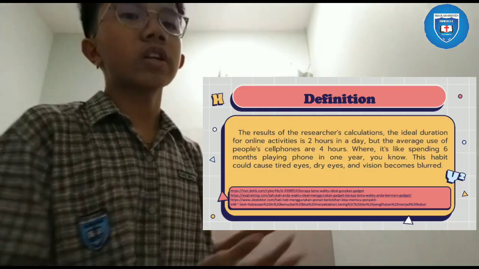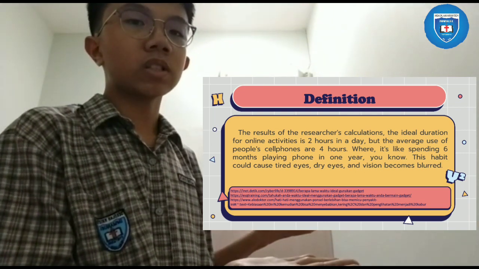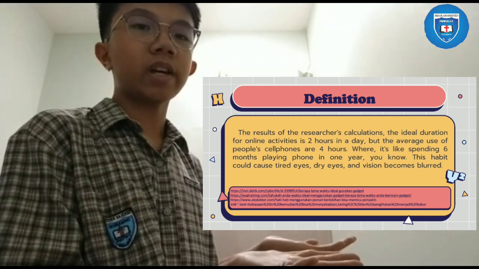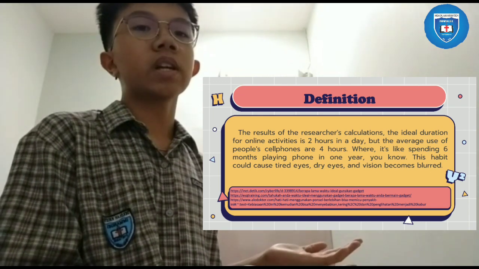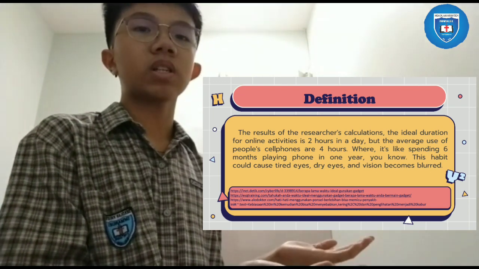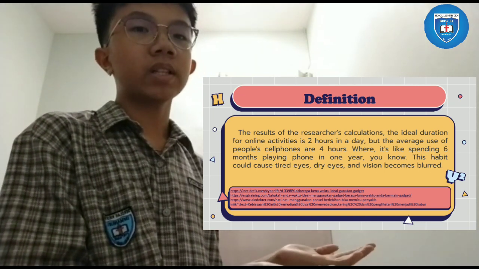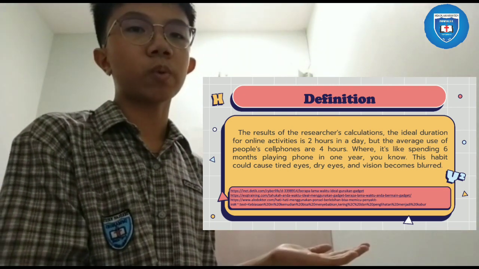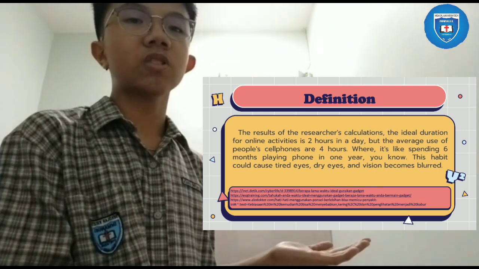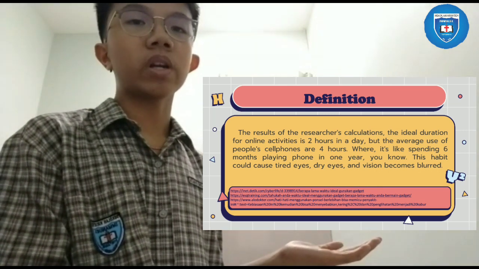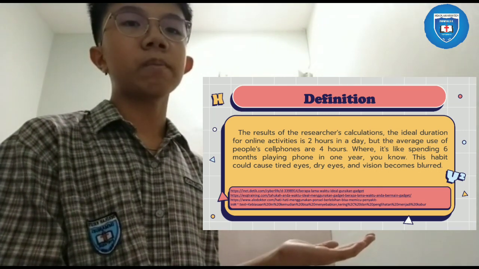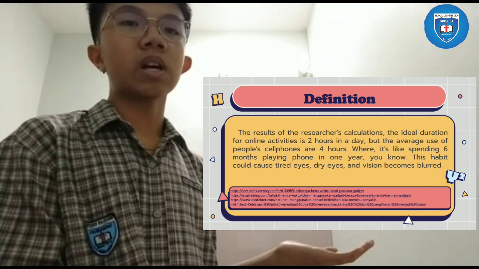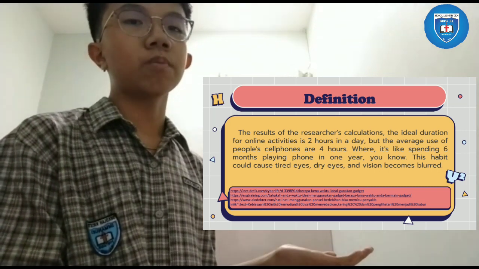Initially, the result of the researchers' calculation is that the ideal duration for online activities is 2 hours a day, but the average use of people is calculated at 4 hours, which is like spending 6 months playing on the phone in 1 year. You know, the habit causes tired eyes, dry eyes, and blurred vision.